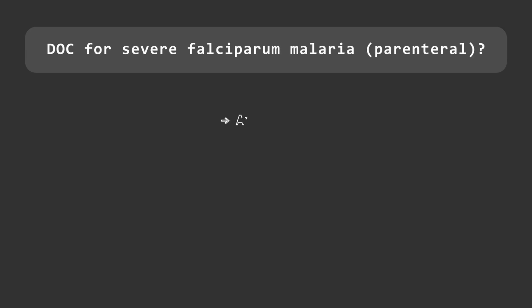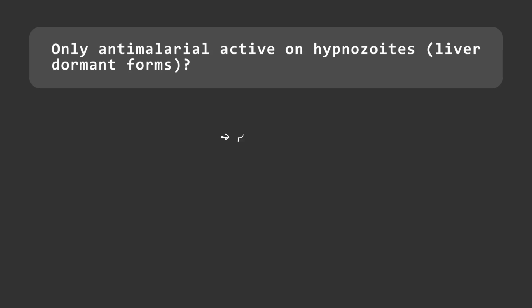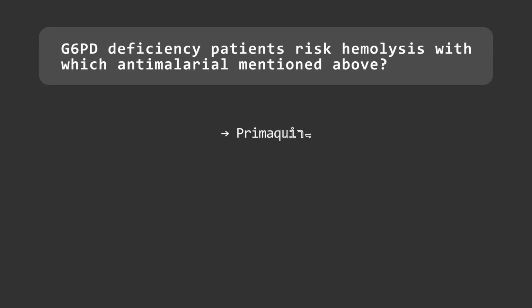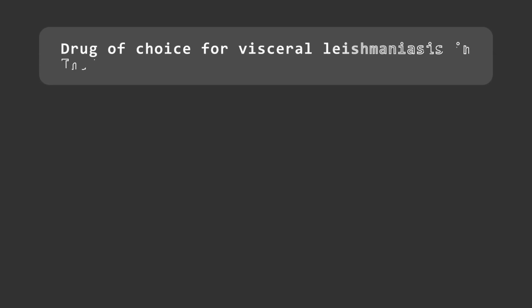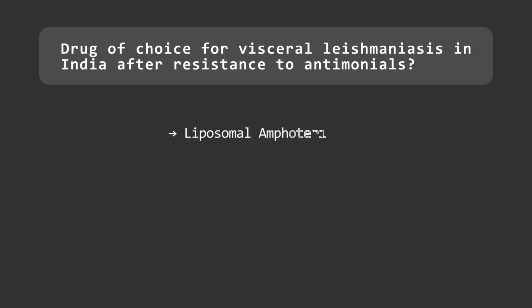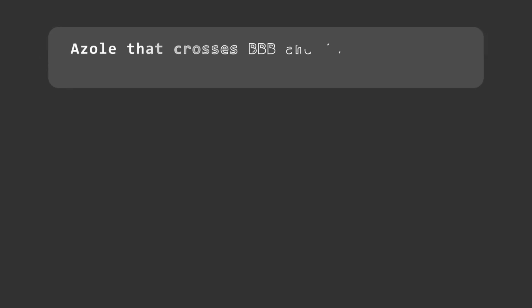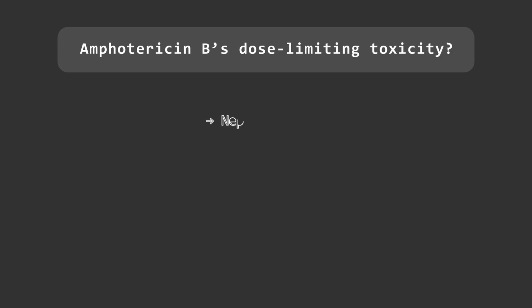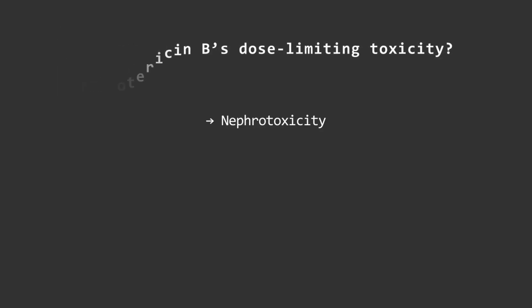DOC for severe falciparum malaria, parenteral? Artesunate. Only antimalarial active on hypnozoites, liver dormant forms? Primaquine. G6PD deficiency patients risk hemolysis with which antimalarial mentioned above? Primaquine. Drug of choice for visceral leishmaniasis in India after resistance to antimonials? Liposomal amphotericin B. Azole that crosses the BBB and is used for cryptococcal meningitis step-down therapy? Fluconazole. Amphotericin B's dose-limiting toxicity? Nephrotoxicity.